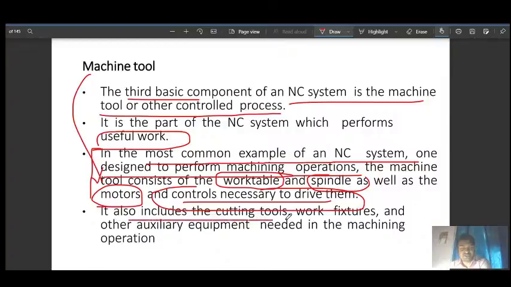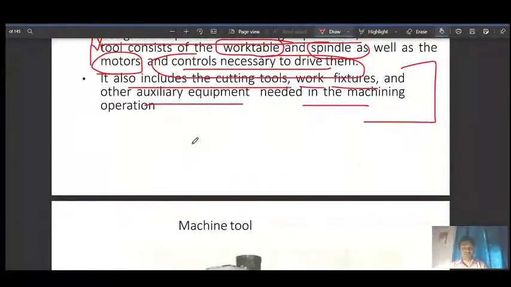It also includes the cutting tools, work fixtures, and other auxiliary equipment needed in the machining operation. So you can understand that after the punch tape and control unit, everything is related to the machine tool.